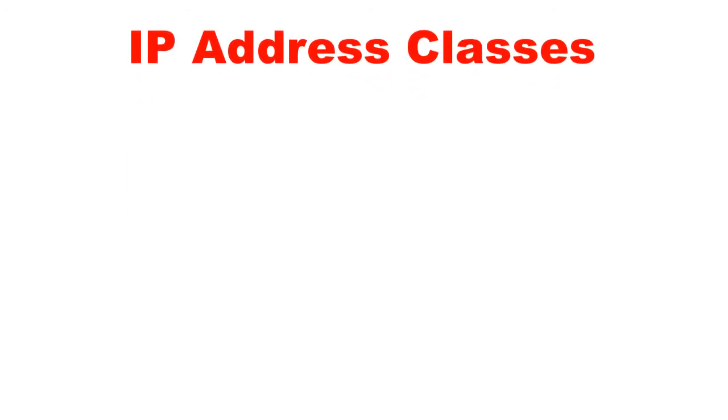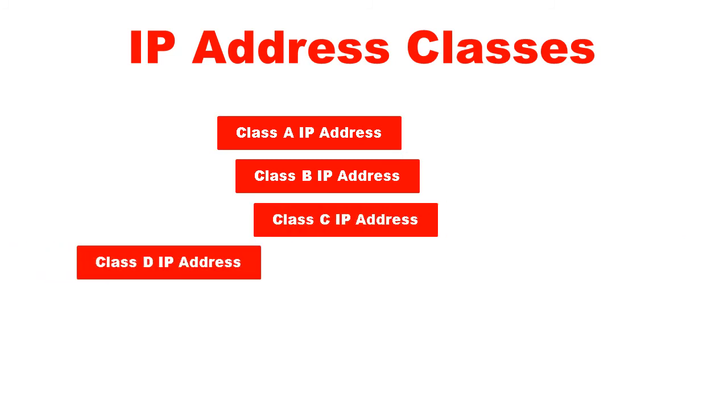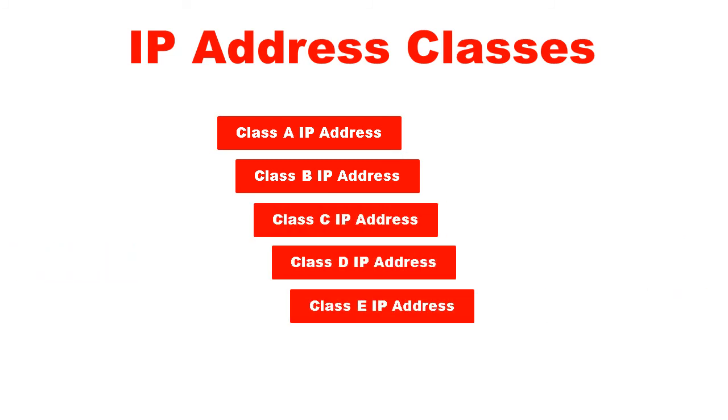There are 5 classes of IP address defined in TCP/IP: class A, B, C, D and E. Each class has a range of valid IP addresses, and the value of the first octet determines which class this IP address belongs to.